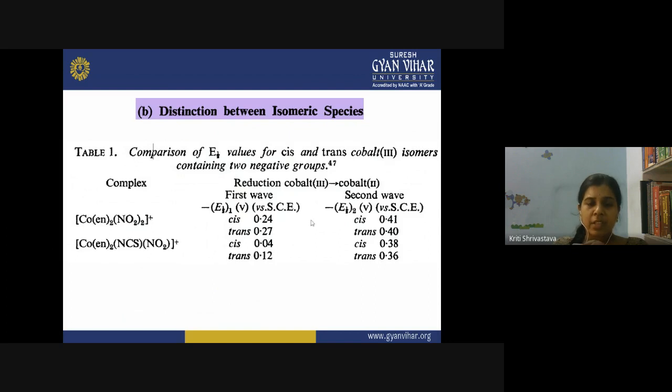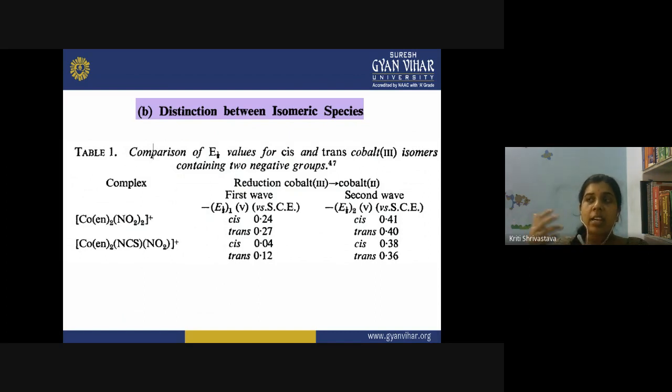But in case of the first wave, you can easily identify the cis and trans isomer due to their different behavior. Why are they behaving differently? Because, as you know, we have a negative group attached here, so the molecule will behave like a dipole. In the cis isomer, the two negative groups will be present on the same side, so the molecule will have more dielectric constant.